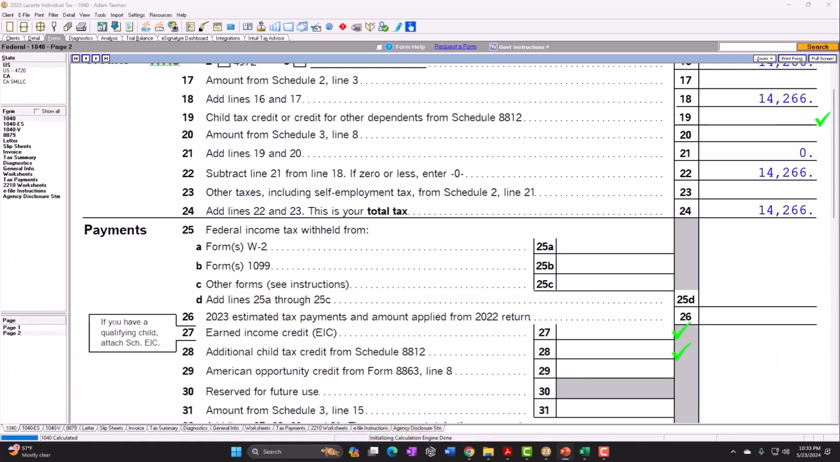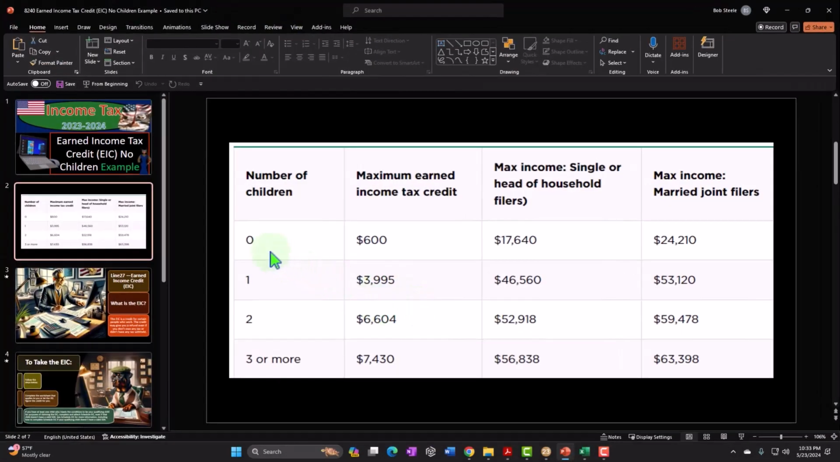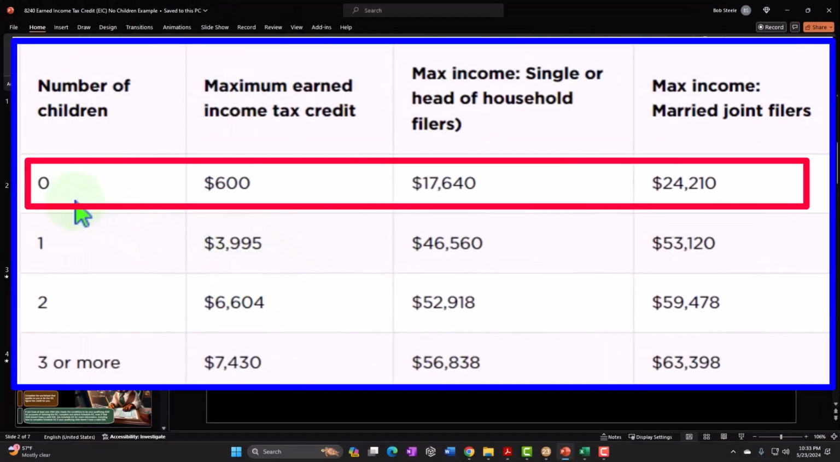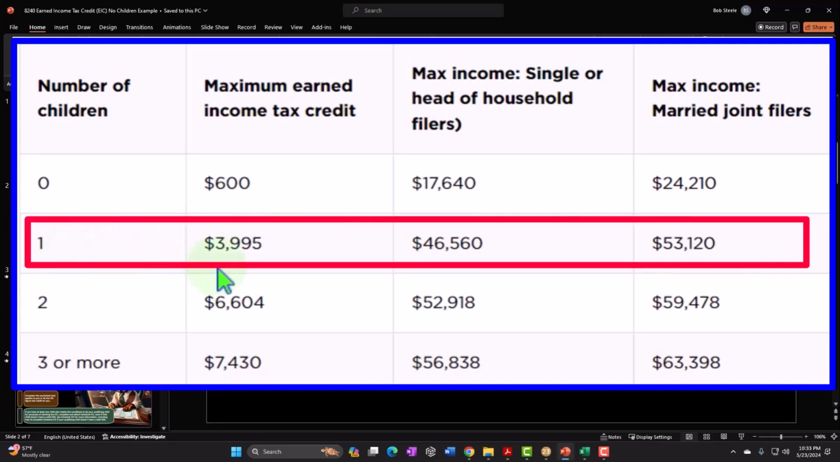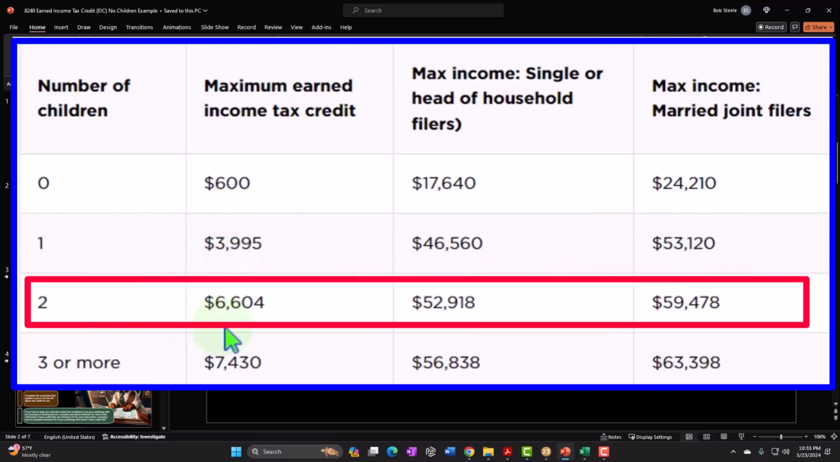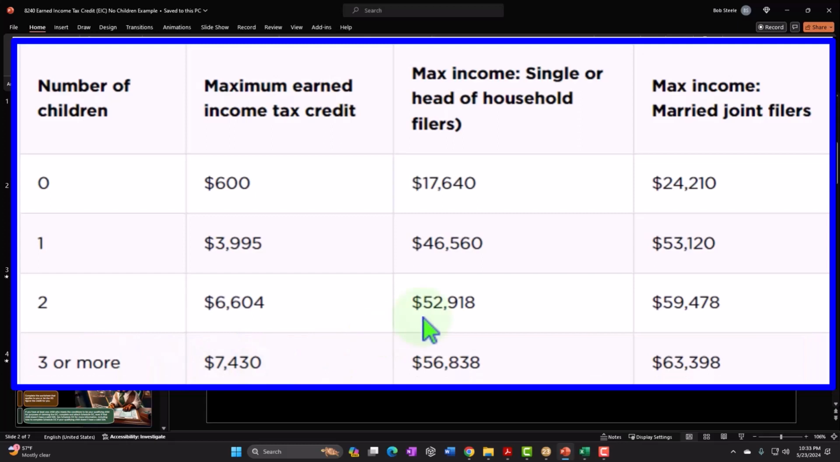So remember, the idea is that if you have 0 children, you can still get this credit, but it's going to be a lot lower. The max is $600. If you had 1 child, it could be as high as $3,995. 2 children, $6,604. 3 children, $7,430. But there are income limitations. So right now we're just going to look at the 0 children and then look at that. Where can we max out to get that $600?